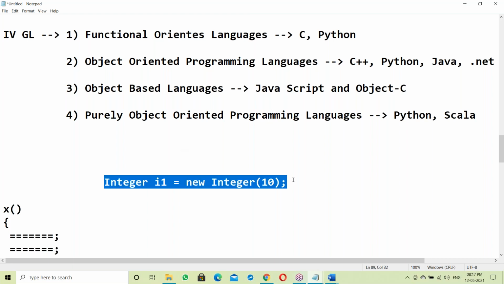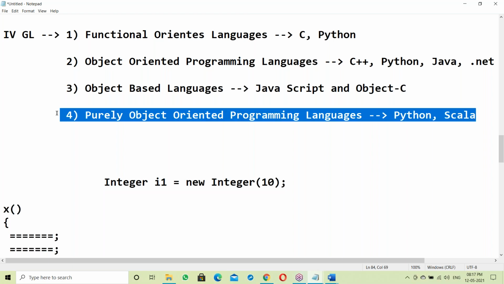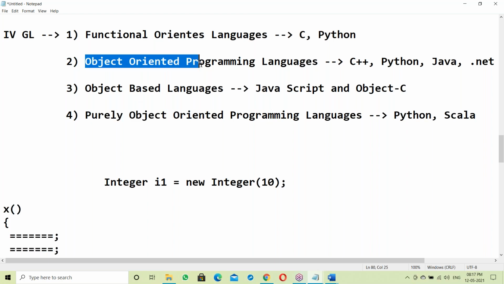Everything is objects. Even 10 is stored like an object. Characters are also stored as objects, a string is an object, everything is an object. Everything is an object means it is like a box: it creates one box and keeps the data inside the box, so it is 100% secure. That's the reason it is called purely object oriented. Purely object oriented is more secure than object oriented programming.